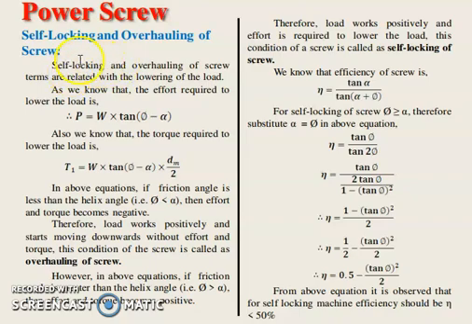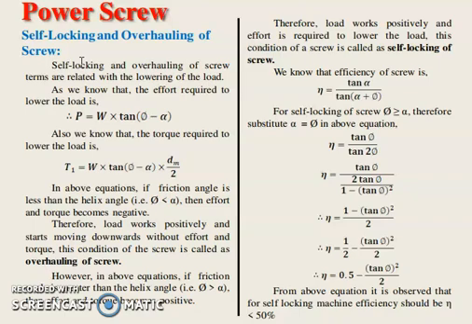Self-locking is a condition where a power screw gets self-locked. It means that if there is a load on a power screw, due to that load the screw will not rotate in the downward direction. That means the load will not propagate downward and the screw will not rotate in the anti-clockwise direction.